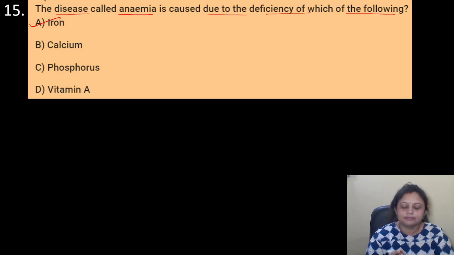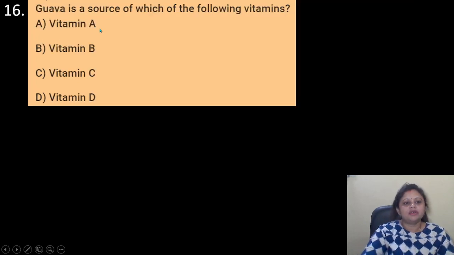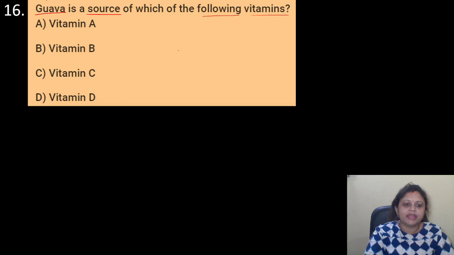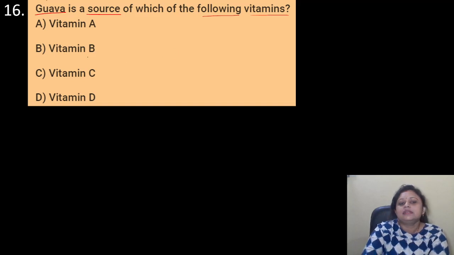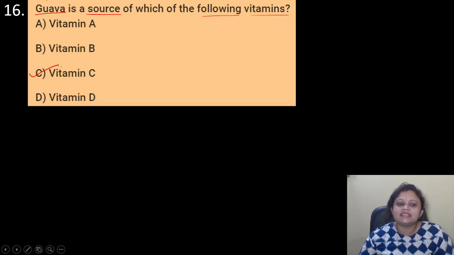of iron. Okay, coming to the next question, guava is a source of which of the following vitamins? Options are A. Vitamin A, B. Vitamin B, C. Vitamin C, D. Vitamin D. So guava is a fruit, right? Do you like guava? Yes. So can you tell me which vitamin is present in guava? It is vitamin C. So here the correct answer is option C, that is vitamin C.